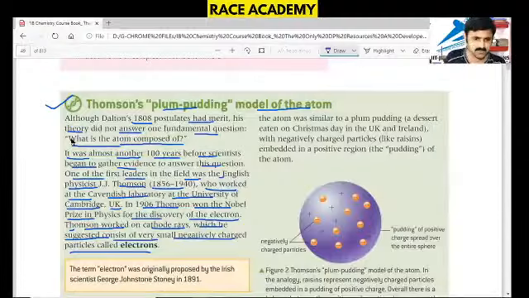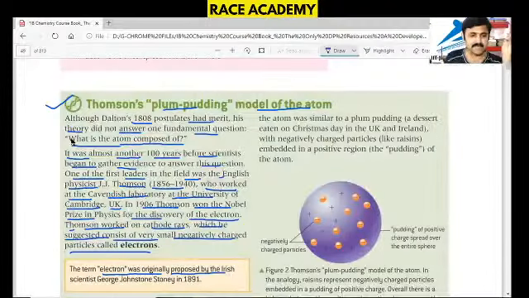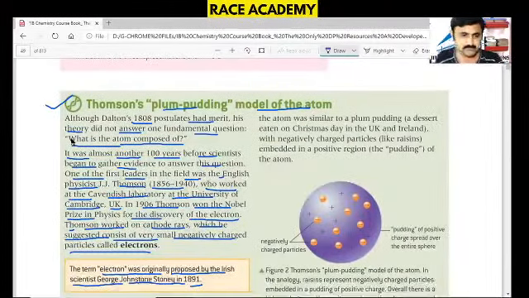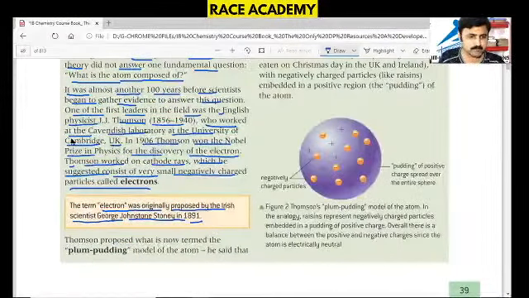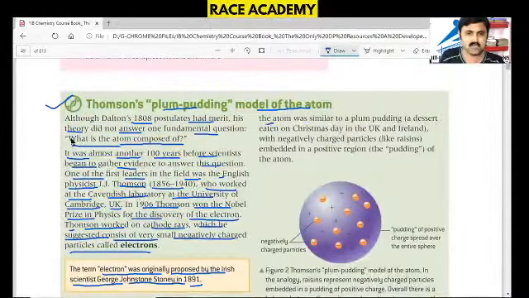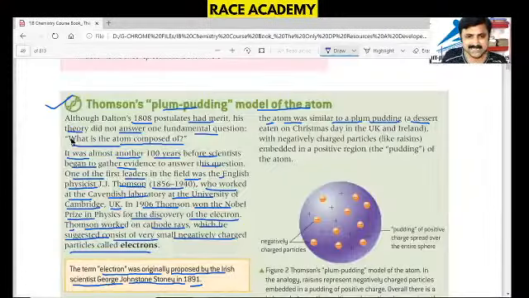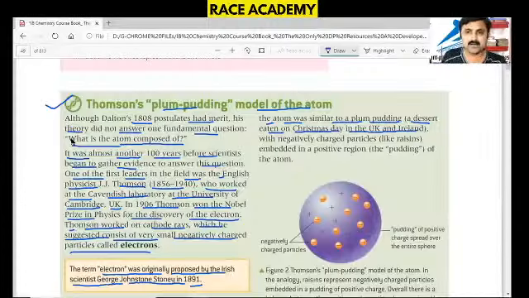The term was actually not given by J.J. Thomson, but by Stoney. The term electron was originally proposed by Irish scientist George Johnstone Stoney in 1891. And Thomson proposed what is now termed the plum pudding model of an atom. He said that the atom was similar to plum pudding, a dessert eaten on Christmas Day in the UK and Ireland.